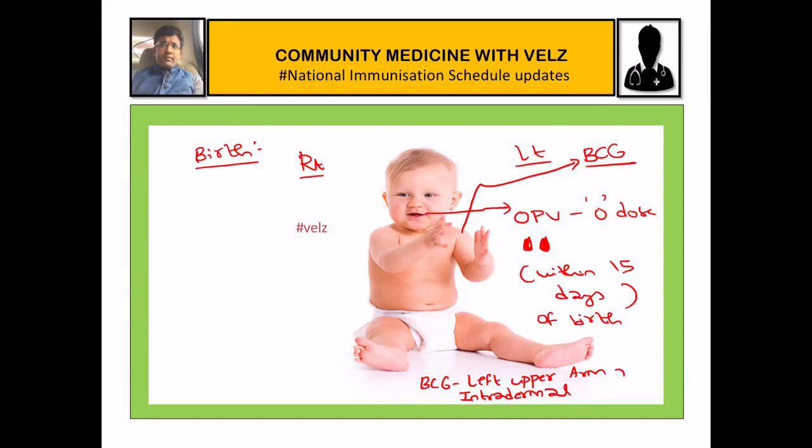After we give the BCG, the child will develop a slightly raised lesion here. Till how long can BCG be given? This BCG can be given till 1 year of age.